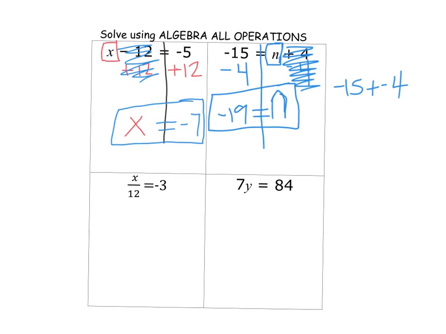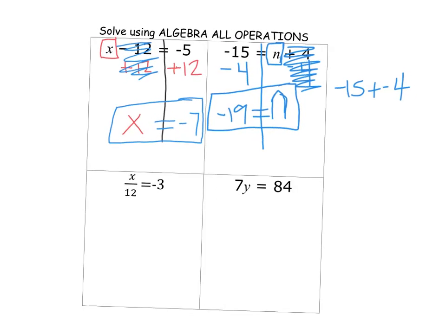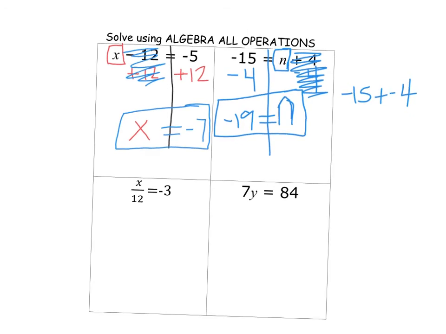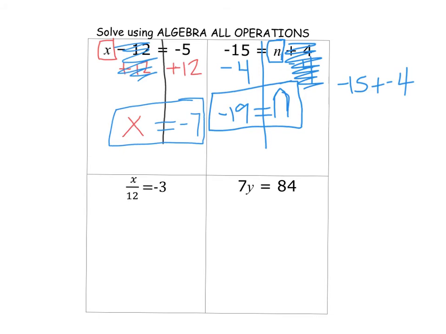Now let's take a look at multiplying and dividing. Remember, when you see x with a fraction, that means you are dividing. Remember, when you see a number and a variable together, like the 7y, that means you are multiplying. So, same as last time, we're going to draw a line down the equal sign.